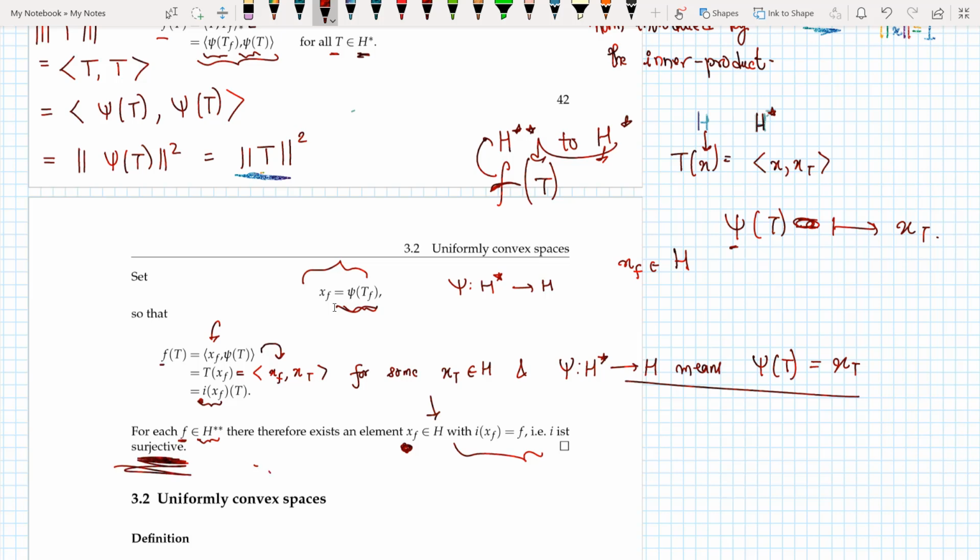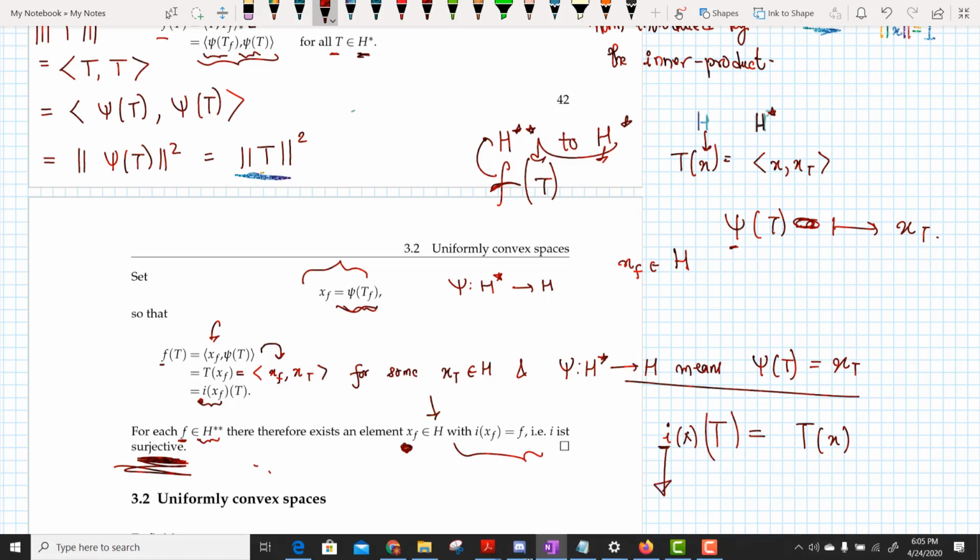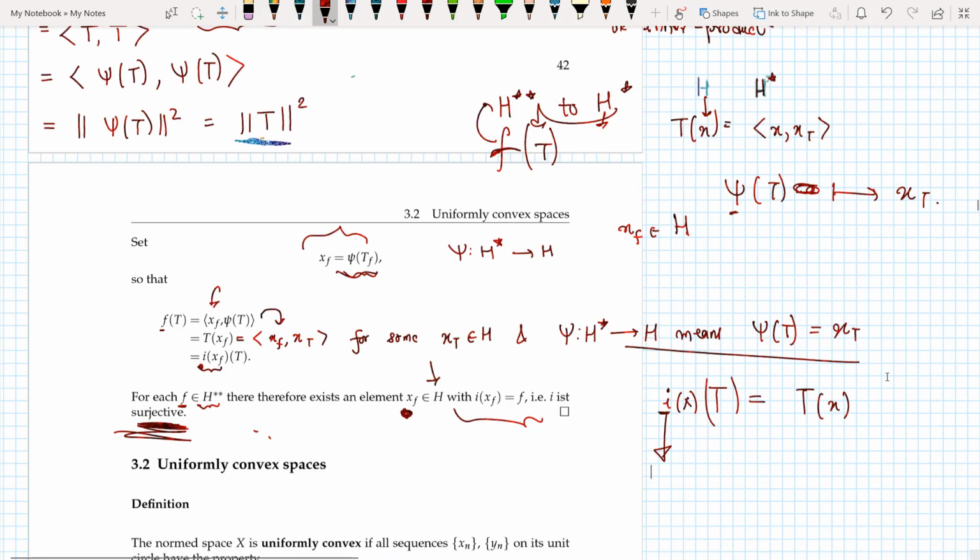So that's what I wanted in order to show that my Hilbert space is reflexive. I have this linear isometry. If I prove that this linear isometry is surjective, then I can show that my space is reflexive, and that's exactly what I'm doing here.